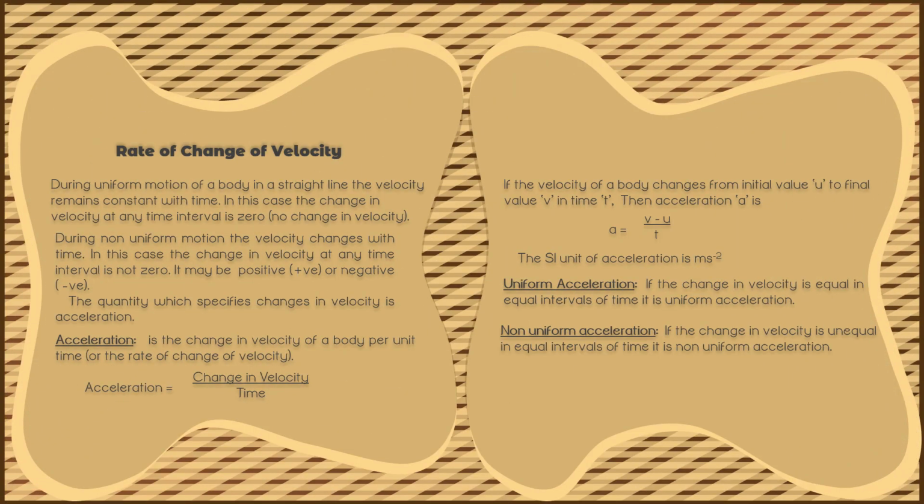Rate of change of velocity. During uniform motion of a body in a straight line, the velocity remains constant with time. In this case, the change in velocity at any time interval is zero. That means no change in velocity.